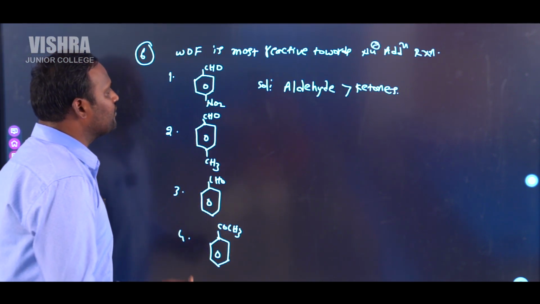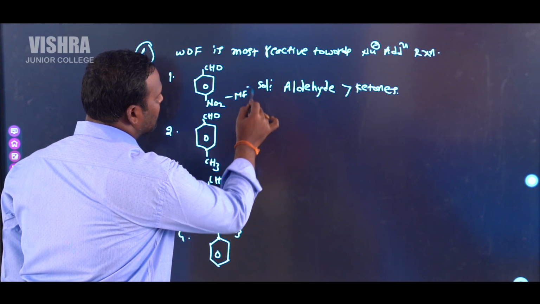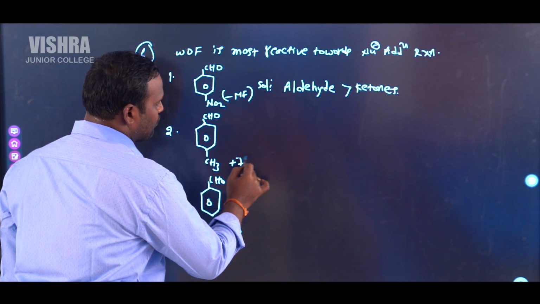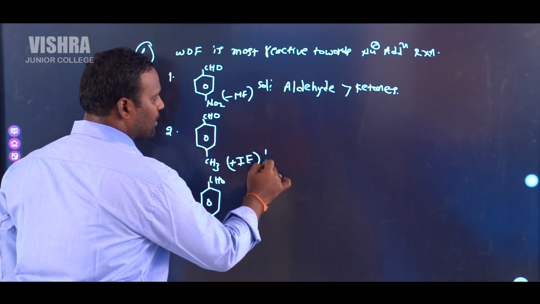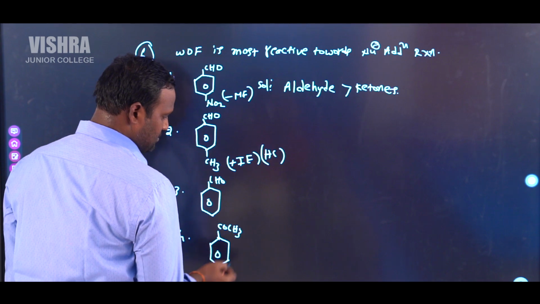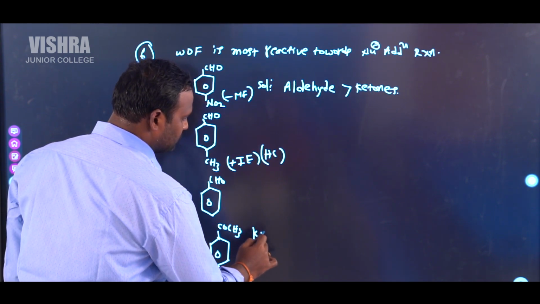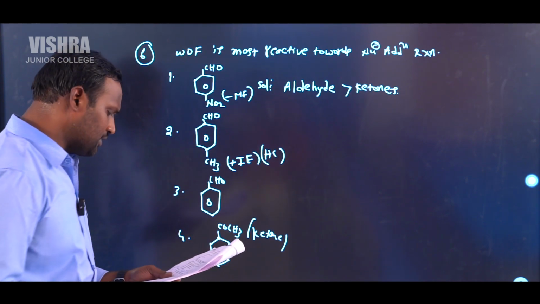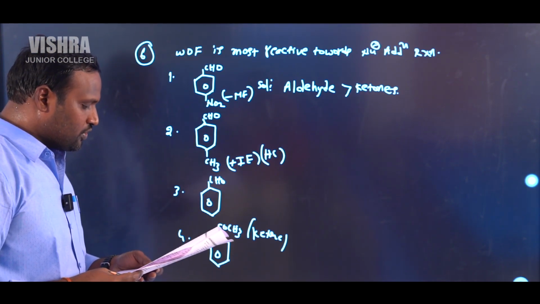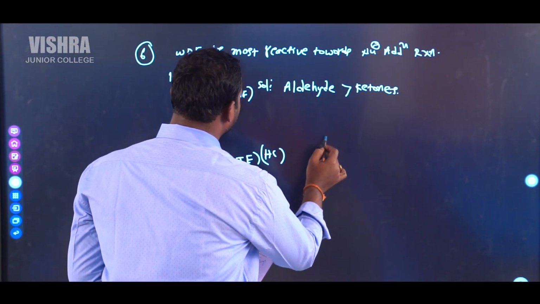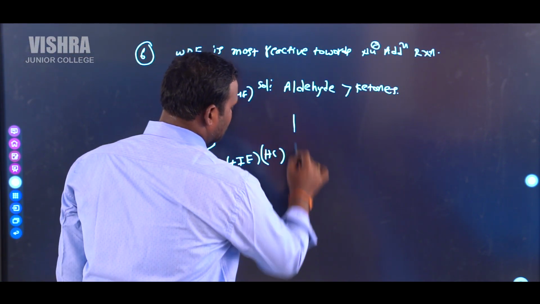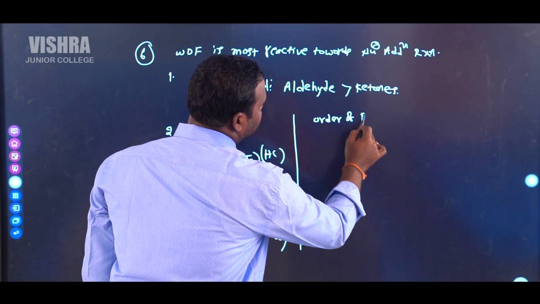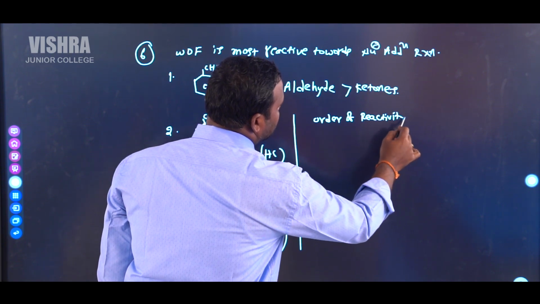So here, which one is more electron deficient? It is bonded with the minus M group. It is bonded with the plus I group or plus M group or hyperconjugation. It is a ketone. So in this case, the first three are more reactive than the fourth one. So the correct order of reactivity of these molecules towards nucleophilic addition reactions is like this.